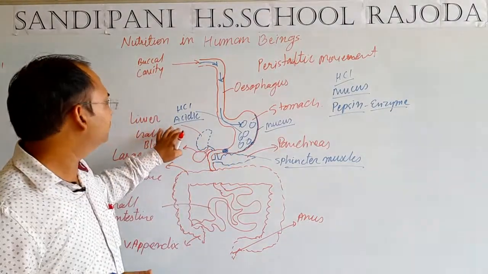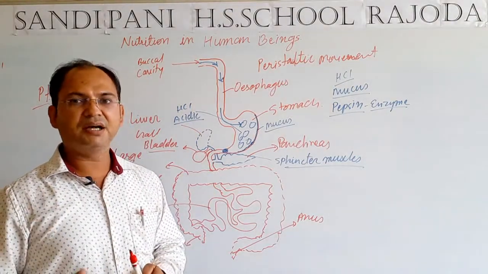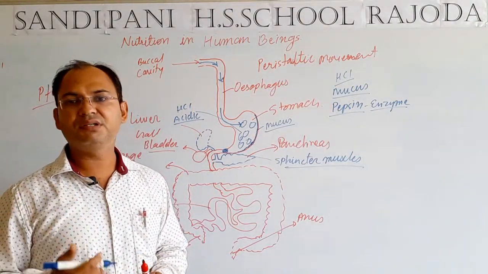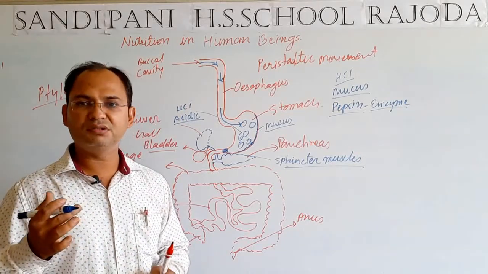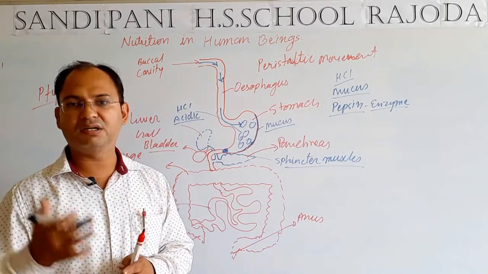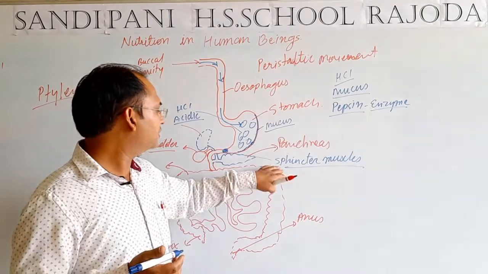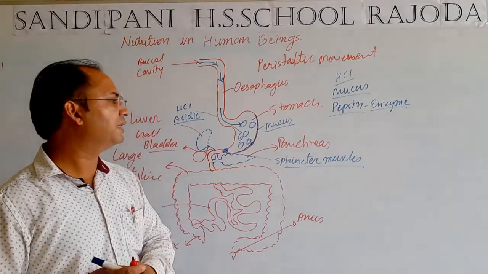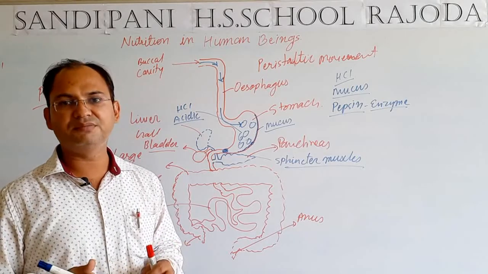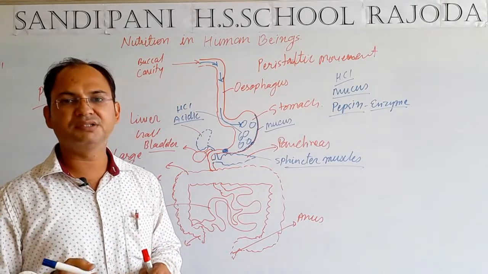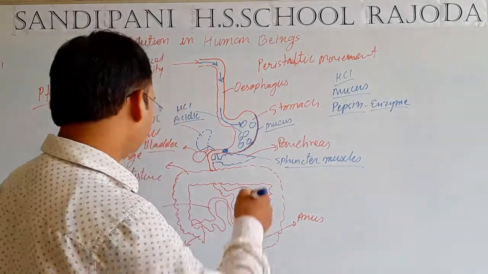The second function of the bile juice is that it breaks down the fat that we intake in the form of food. It emulsifies the fat particles. If we take the functions of the pancreatic juice, then pancreatic juice contains different types of enzymes which help in the digestion of the food. Let's see which main enzymes are present.